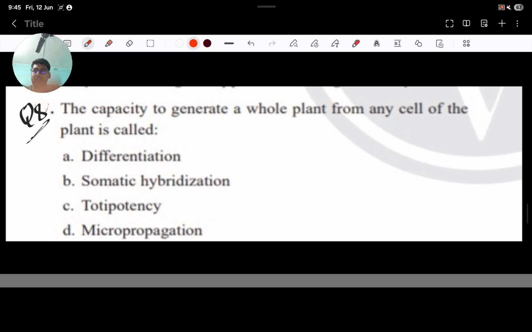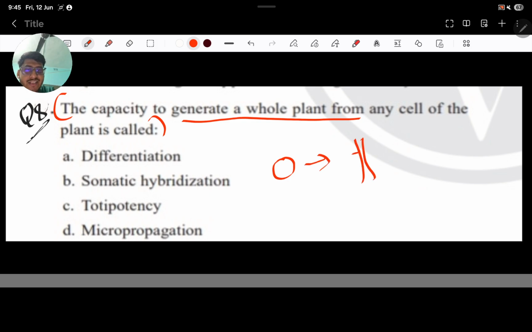Now the eighth question. See, a definition has come. Okay, so the definition is the capacity to generate a whole plant. Suppose there is one cell. This one cell generates the total plant. From this one cell, a whole plant is generated.